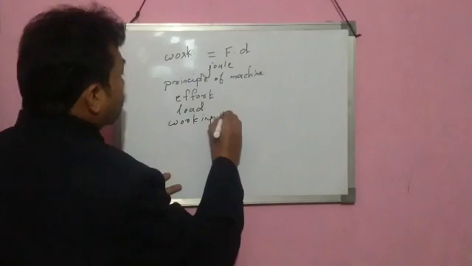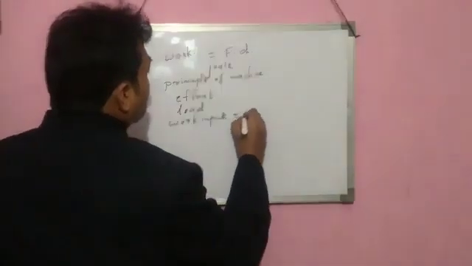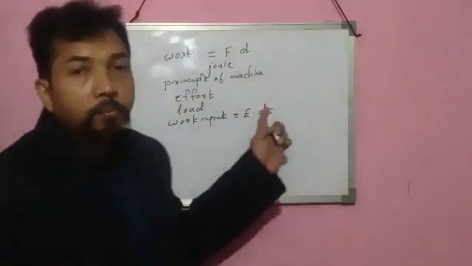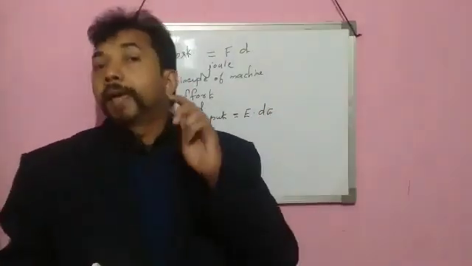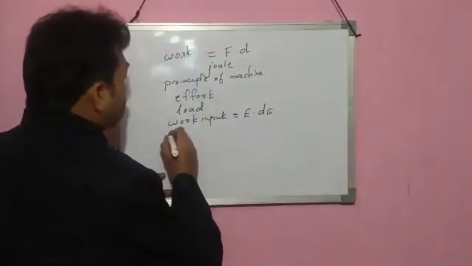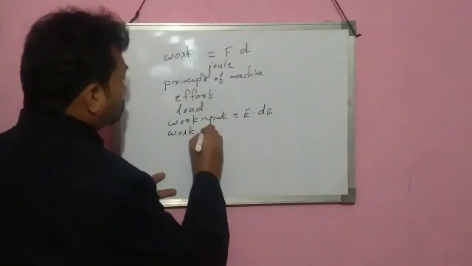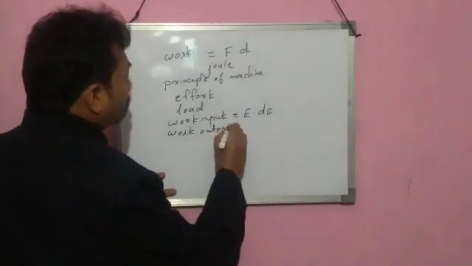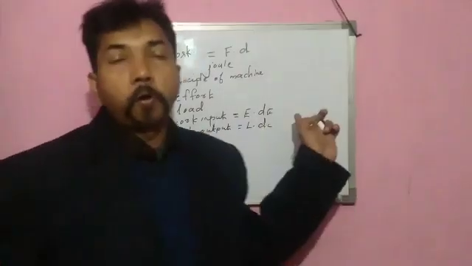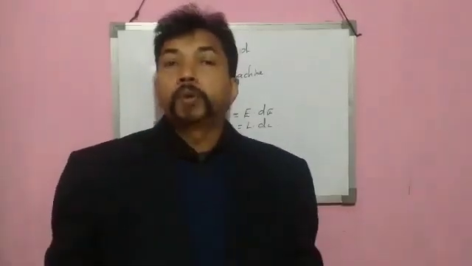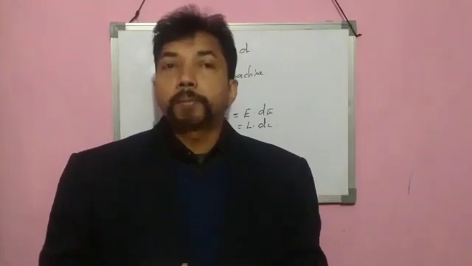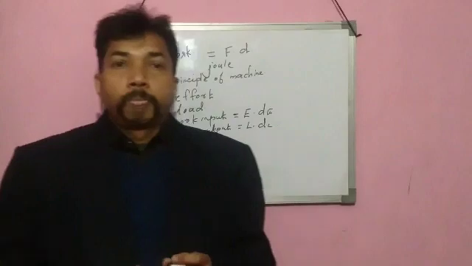Work input is the product of effort and displacement of effort. And work output is the product of load and displacement of load.